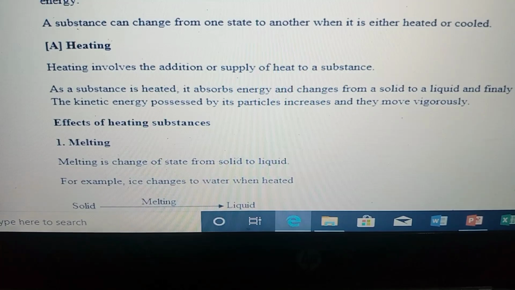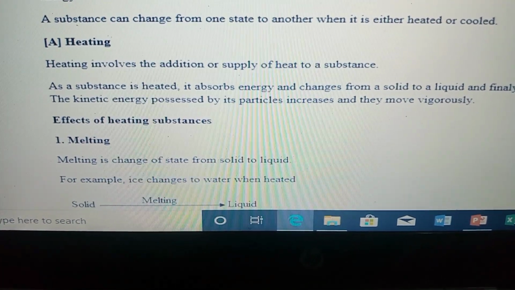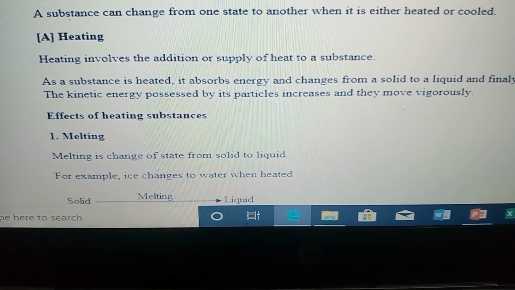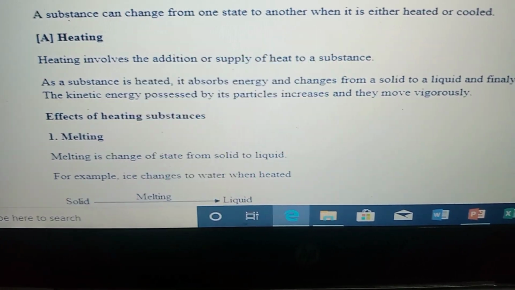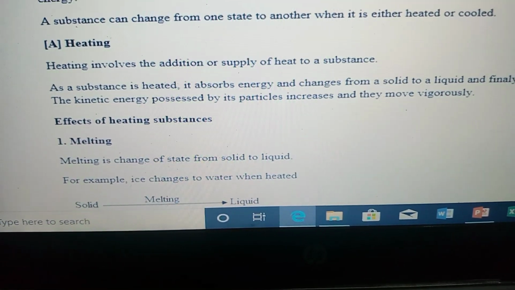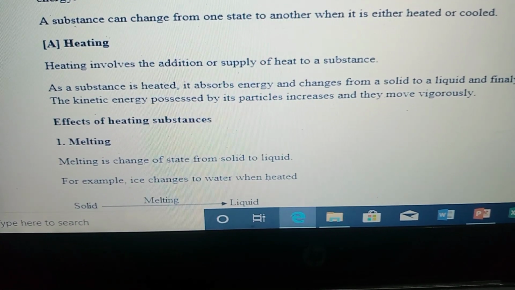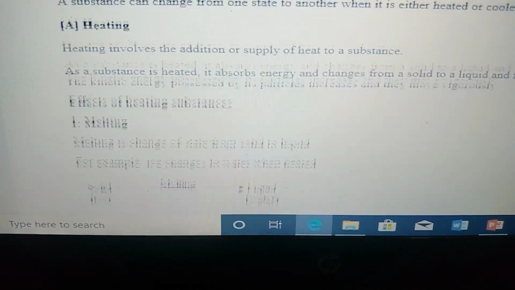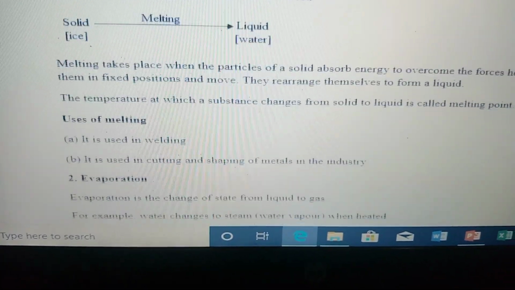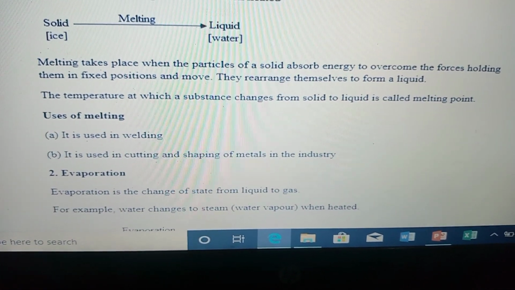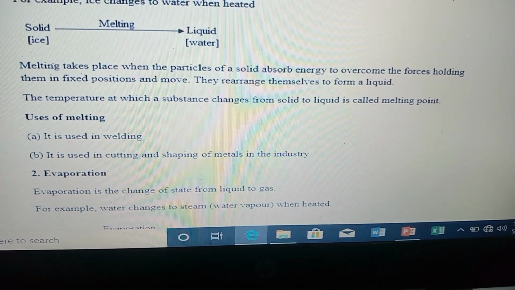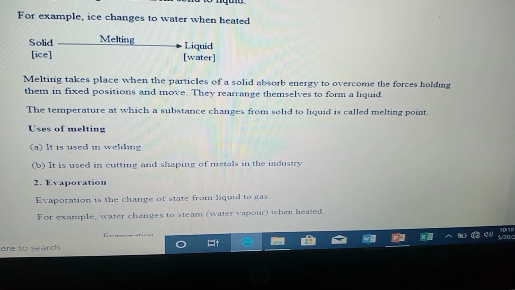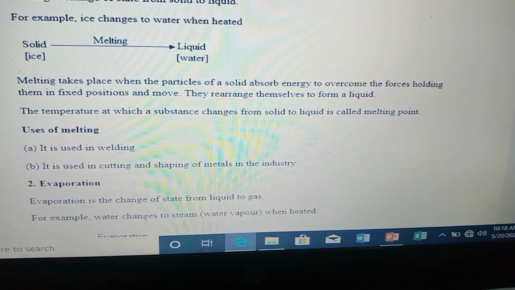When a substance is heated, it melts. That's the first step. It changes state from solid to what? To liquid. For example, ice, when it is heated, changes from solid to liquid. Melting takes place when the particles of a solid absorb energy to overcome the force holding them in a fixed position and move. They arrange themselves to form a liquid.